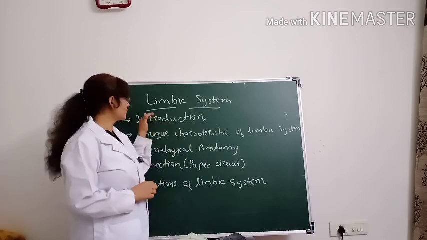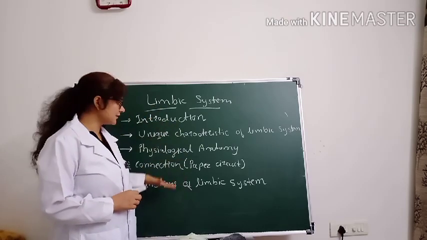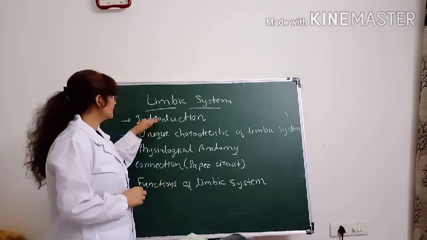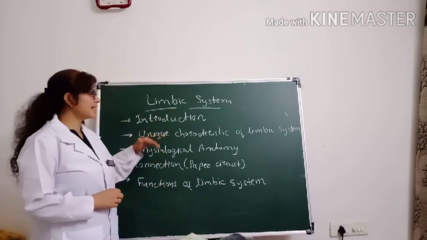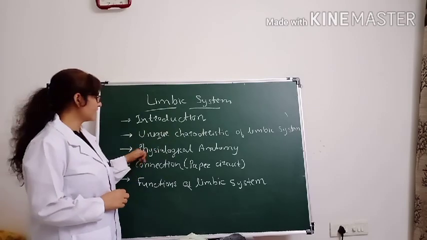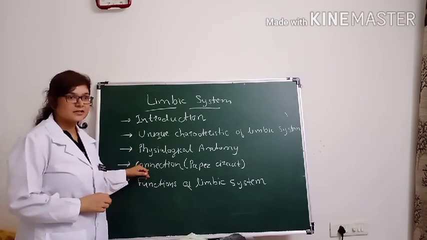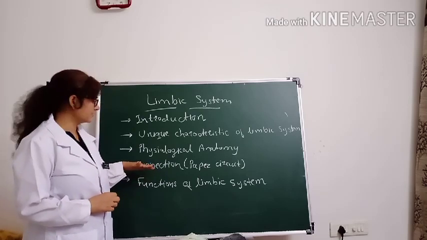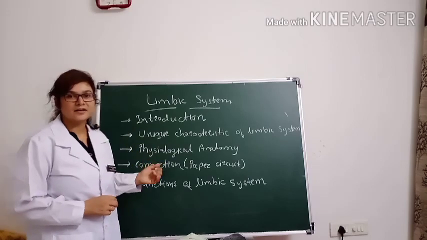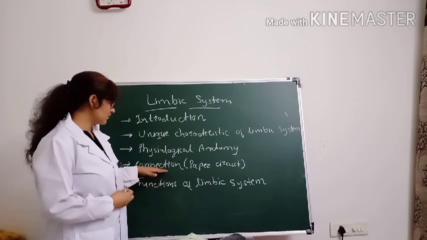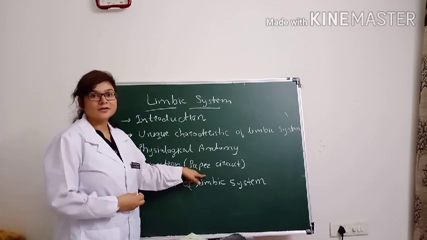In today's session, you should know all these things when we complete this session: the limbic system introduction that we have covered, then the unique characteristic of the limbic system, then the physiological anatomy of the limbic system, then the connections. If you have read anything of the CNS, you know there are afferent connections and efferent connections. Among these connections, the Papez circuit is very important.